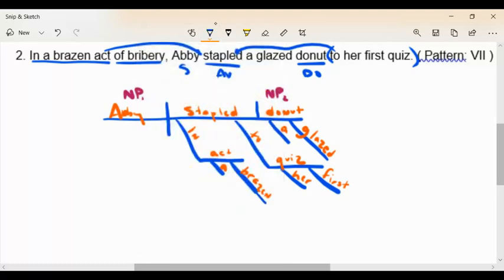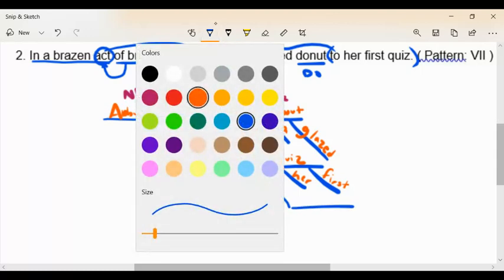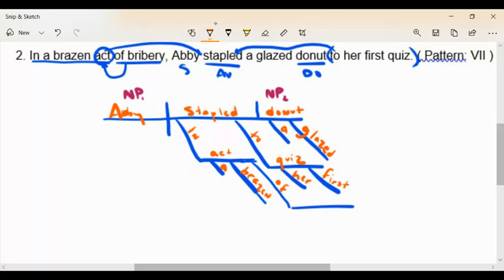And then we have of bribery. And once again, just take the prep phrase and say, well, I know it's at the very beginning of the sentence, but he's also right after this prep phrase. And so I want you to see that of bribery describes act. If I tried putting it underneath the word stapled, it wouldn't make sense to say Abby stapled in a brazen act and Abby stapled of bribery. She didn't staple of bribery, but it's an act of bribery. So I didn't give myself a whole lot of room here, did I? I'm going to try to squeeze of and then bribery right here. All right. So it's a little place for the word of, little place for bribery. And that looks pretty good for a pattern 7.